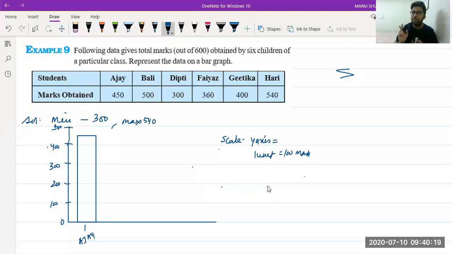That is why I used a kink, because I didn't want to start from 50. If I start from 50, in that case, what will happen? 50 will come, 100 will come, 150 will come, 250 will come, then 300 will come. So these values are of no use for me. That is why I pushed the y-axis down and got that kink. You can use it if you want a kink. If you don't want, you are free not to use it. Okay? It depends on you.